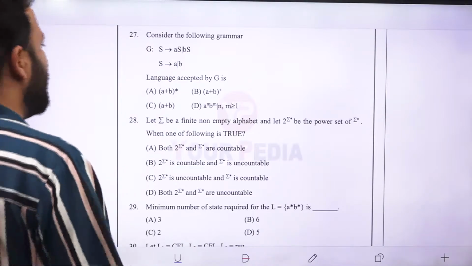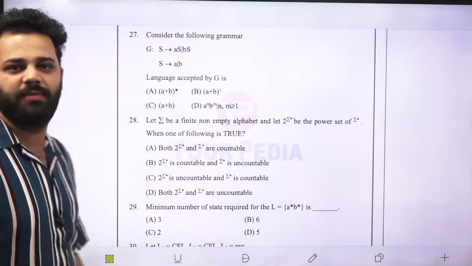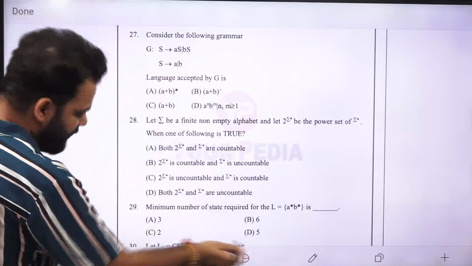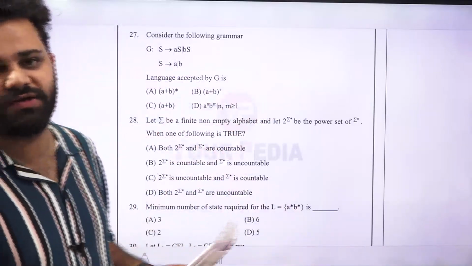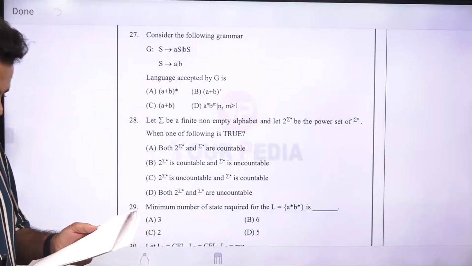Next is: consider the following grammar. What is the language accepted by this grammar? S to AS, S to BS, and then S to A/B. Are you able to understand the concepts, and are you able to understand the questions that we are doing here? Yes or no?